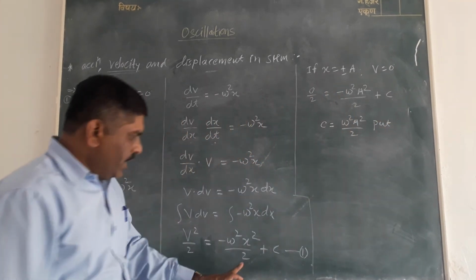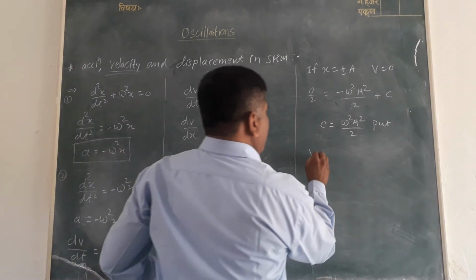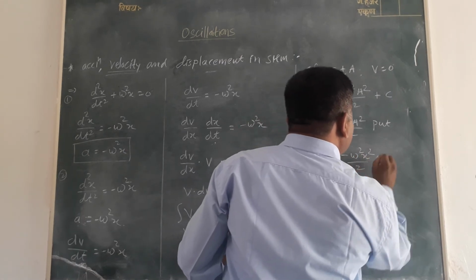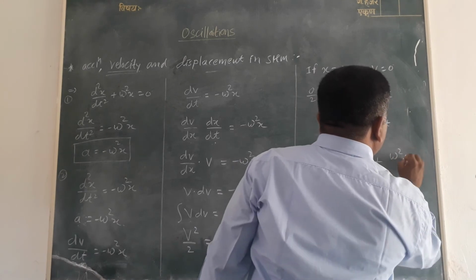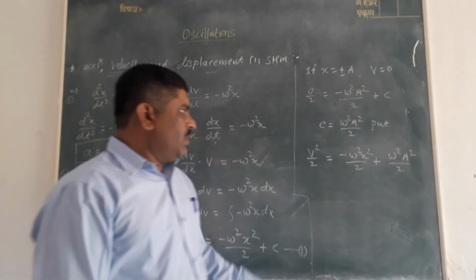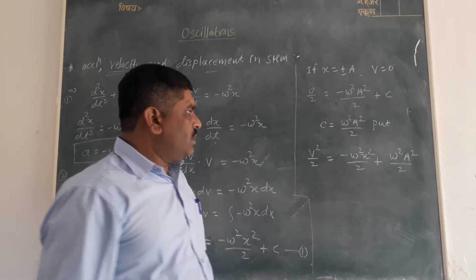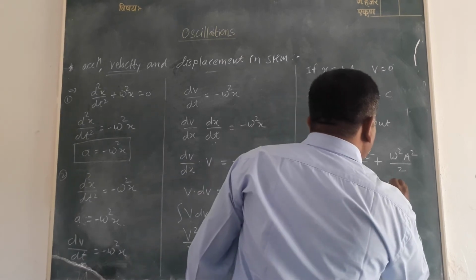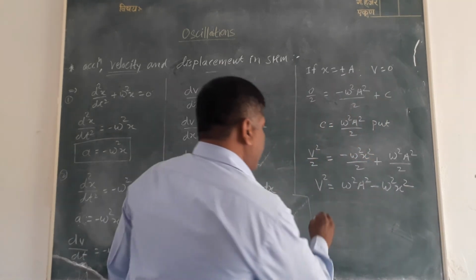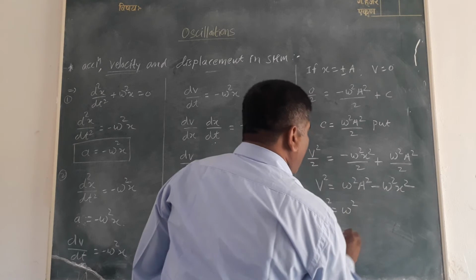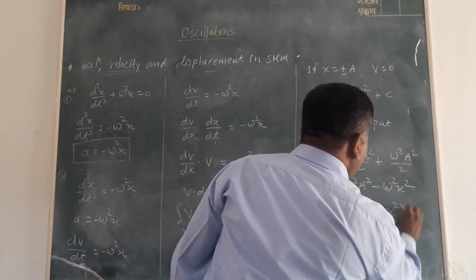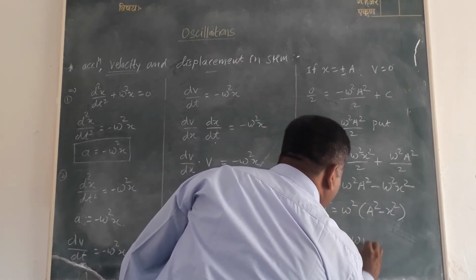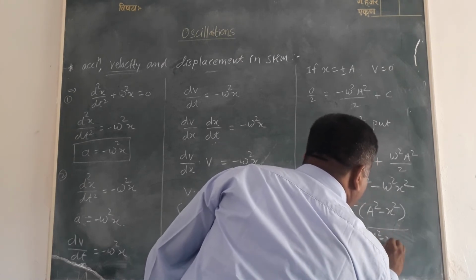Put this value of c in equation 1. We get v²/2 = -ω²x²/2 + ω²a²/2. Now the 2 common cancels. Therefore v² = ω²a² - ω²x². v² = ω²(a² - x²). Taking the square root of both sides, therefore v = ±ω√(a² - x²).